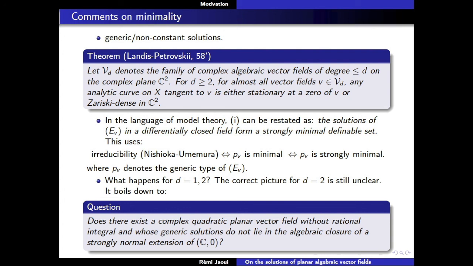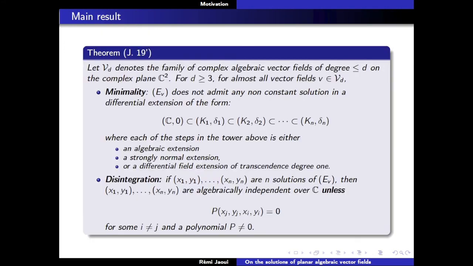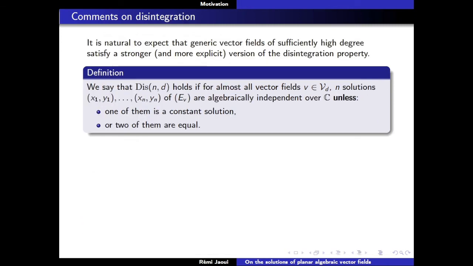So this is for the first property, the property I describe here as minimality. So now let me make a comment about the second property, this disintegration property. And to explain a bit what it means, I want to express that we expect something stronger to be true, that I don't know how to prove. We expect basically the thing to be complete disintegration.